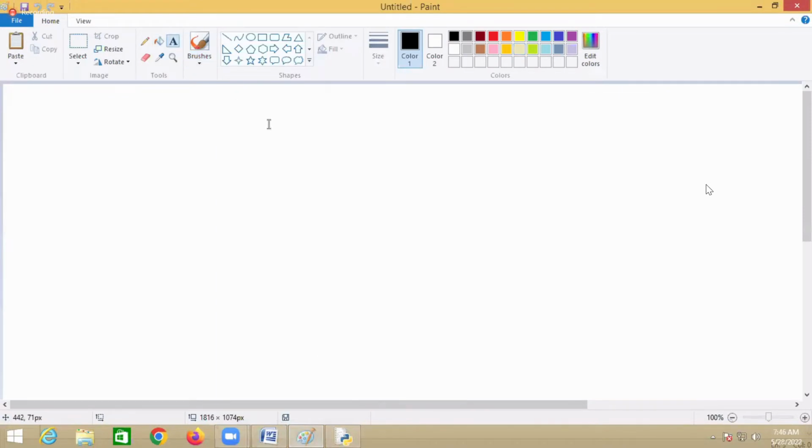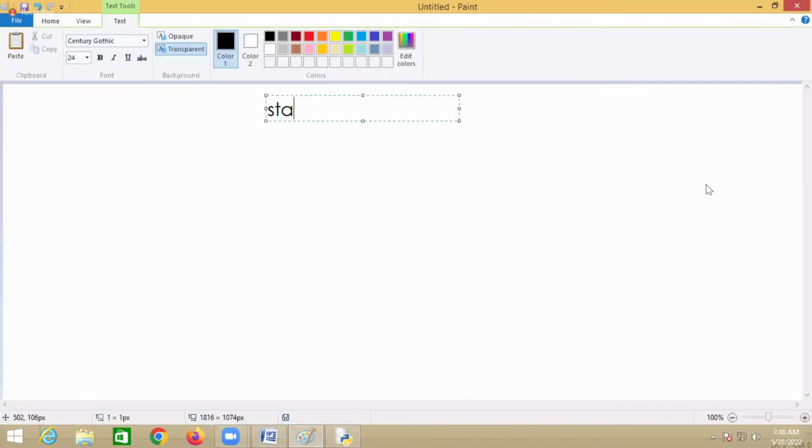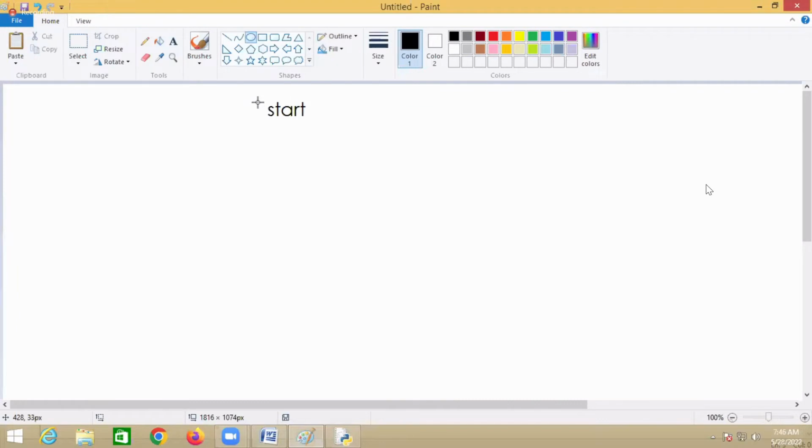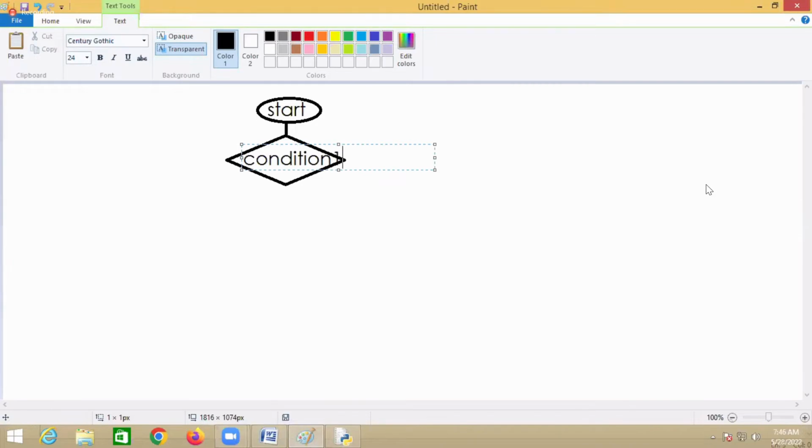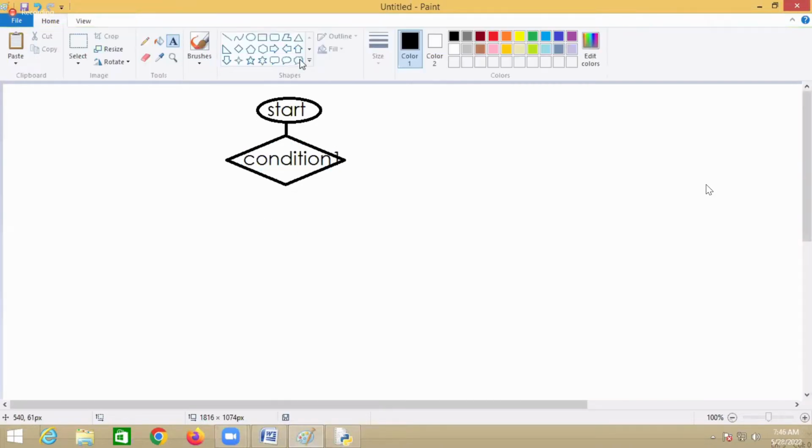Now this is the flowchart for this if else ladder. So this is the start, followed by some condition here. This is condition 1.